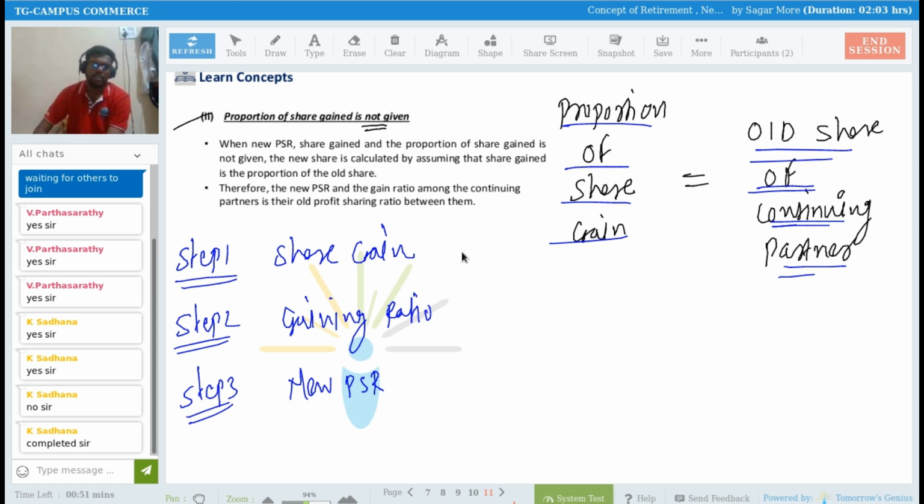Yes, sir. Okay. So in such a scenario, there is no need to calculate the new profit sharing ratio as well, right? Their old share becomes their new profit sharing ratio, and their old share becomes their gaining ratio as well. See here.